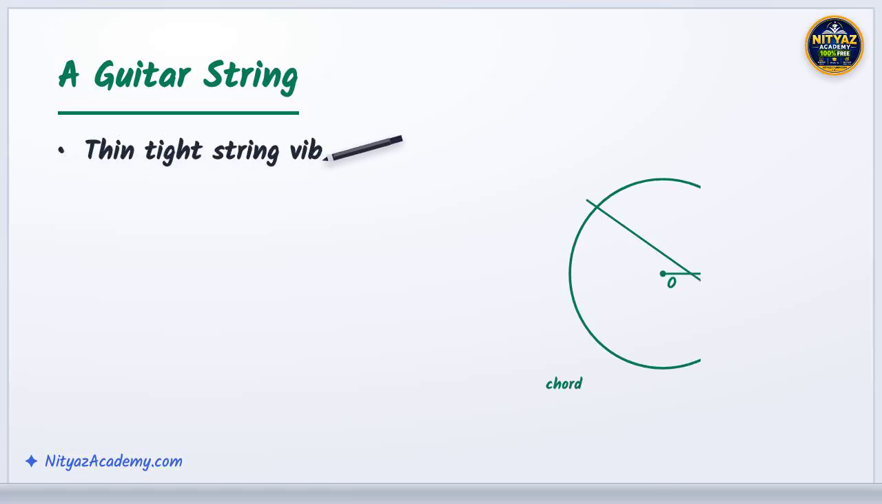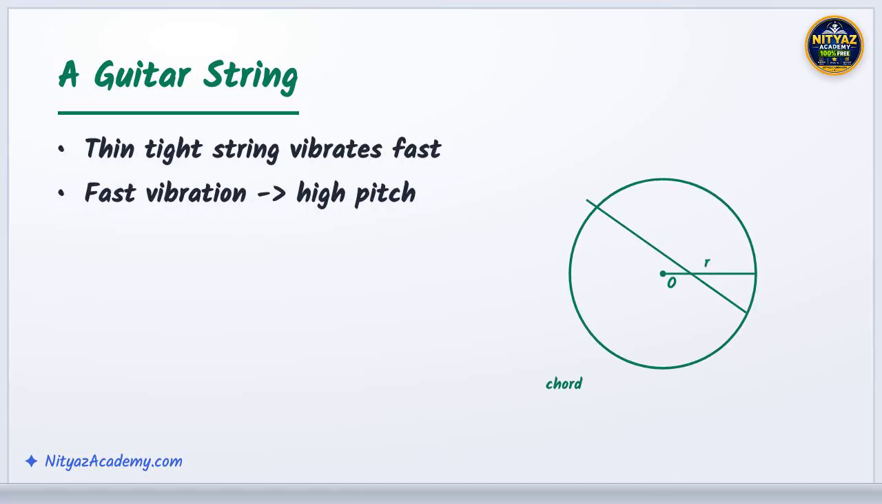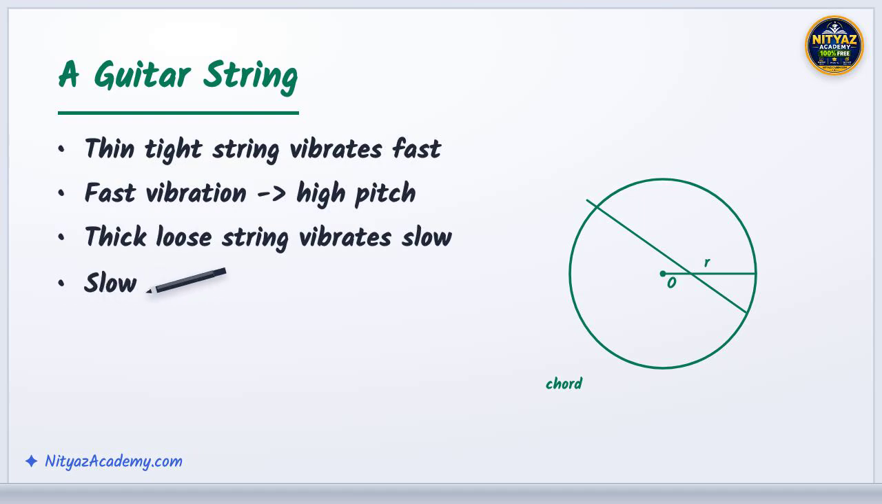Pluck a guitar, and you hear waves at work. A thin, tightly tuned string vibrates very quickly, producing a high frequency and a high pitch. A thick, looser string vibrates slowly, giving a low frequency and a deep pitch. Pluck harder, and you add amplitude, so the note grows louder while the pitch stays the same. One instrument demonstrates frequency and amplitude perfectly.